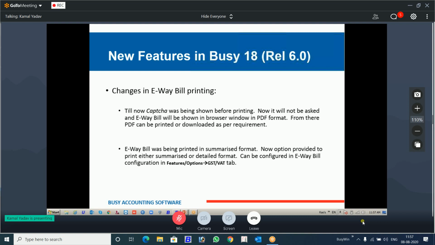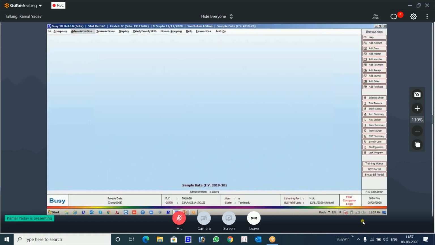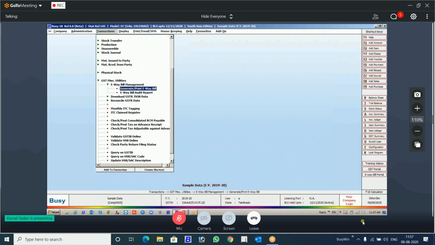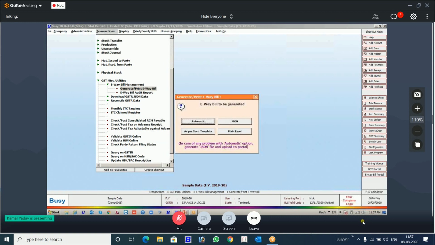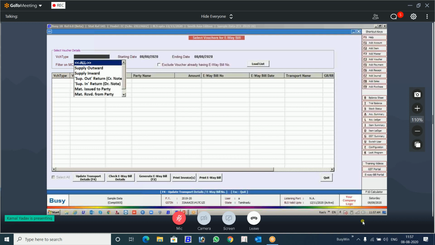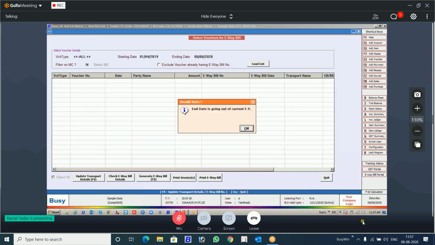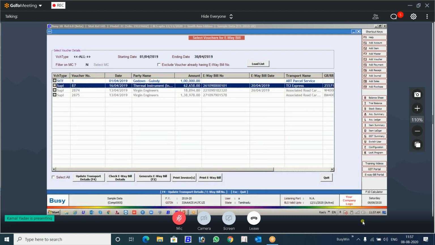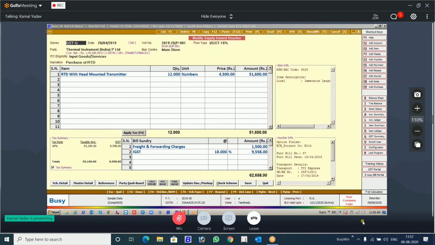And a detailed format of E-way bill printing is also given. Very quickly, I will show you. This is a voucher.